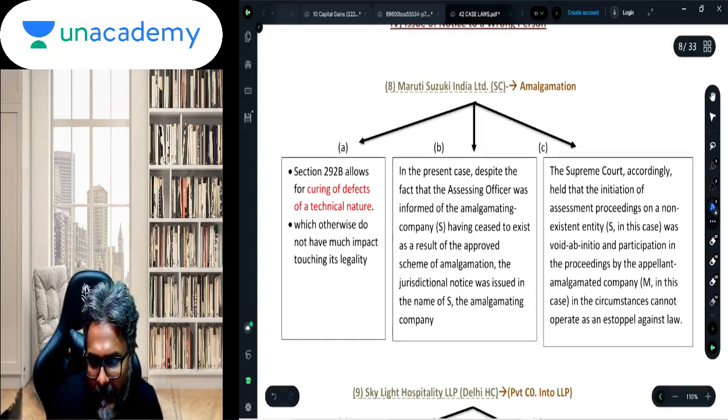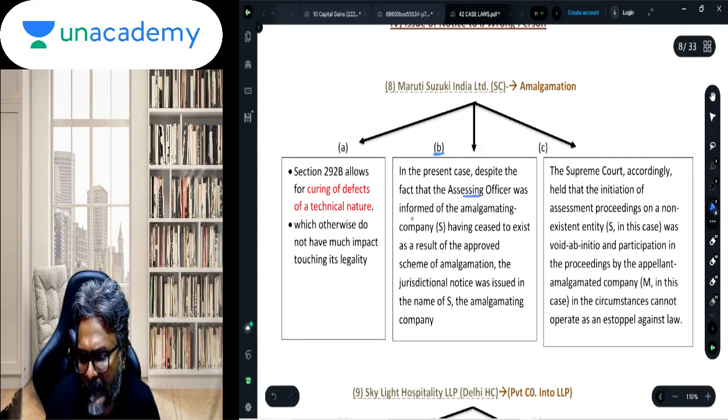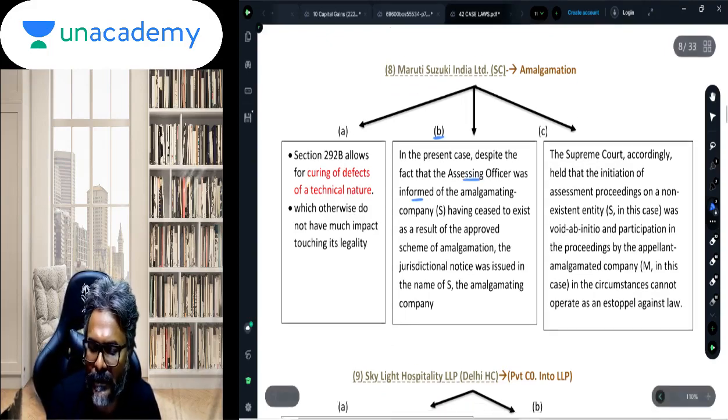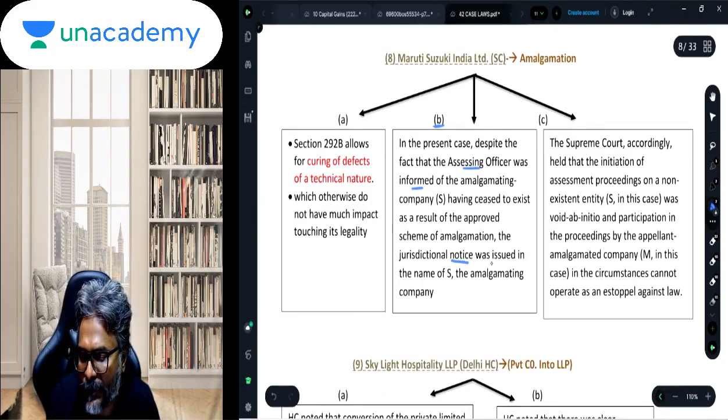See here, I'm just reading from point number B. Despite the fact that the AO was informed of the amalgamating company having ceased to exist as a result of an approved scheme of amalgamation, the jurisdictional notice was issued in the name of the amalgamating company.